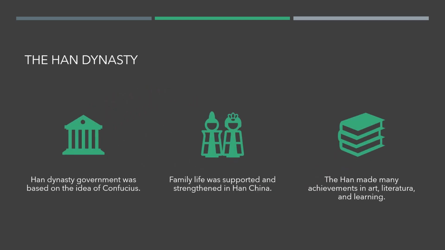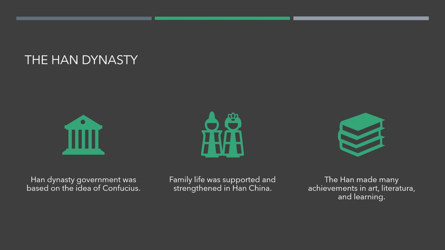The Han Dynasty government was based on the ideas of Confucius. Family life was supported and strengthened in Han China, and the Han made many achievements in art, literature, and learning.